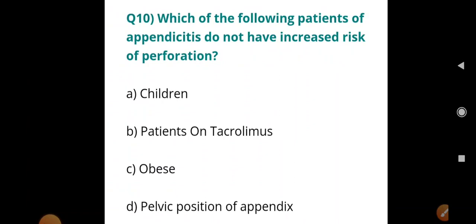Now, which of the following patients of appendicitis do not have increased risk of perforation? So, which patient does not have increased risk of perforation? Children, patient on tacrolimus, obese, pelvic position of appendix. So, which one? Try to answer in the comment section.